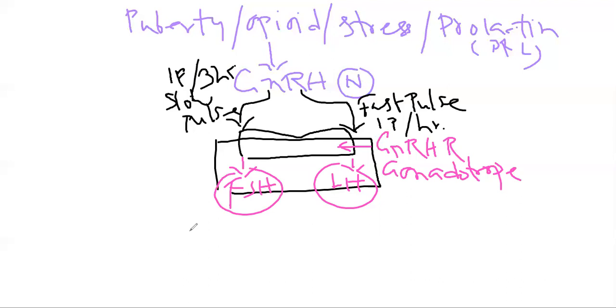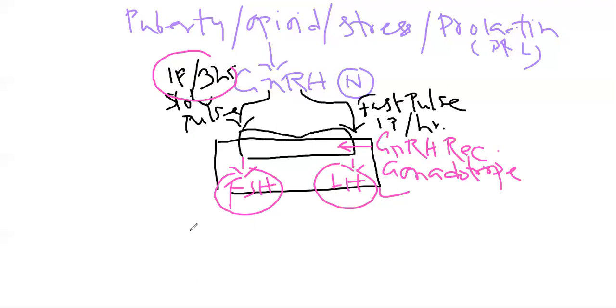So again, when there is release of the GnRH at the fast pulse level, that means one pulse per hour, it will work on the GnRH receptor, and by the action of the Gq and the G stimulatory alpha, LH will be produced and released from the gonadotrope. And if there is a slow pulse, that means one pulse per 3 hours, gonadotropin releasing hormone will work on the GnRH receptor and produce follicular stimulating hormone.